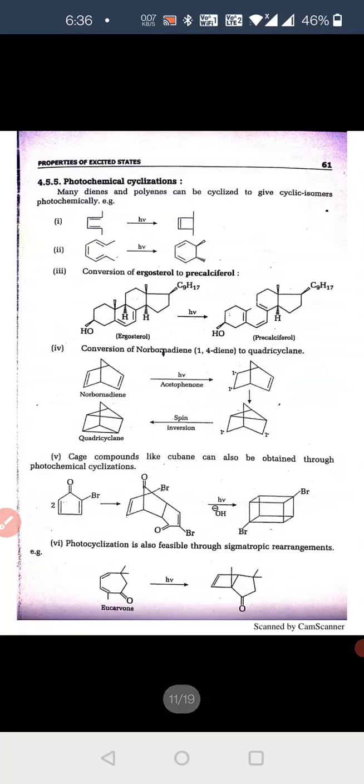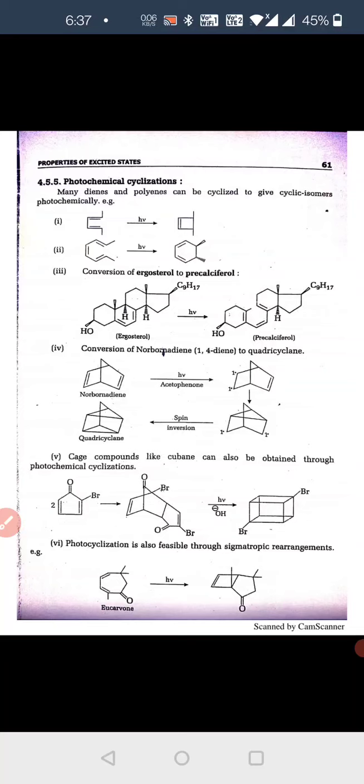Now, our next topic is photochemical cyclization. Many dienes and polyenes can be cyclized to give cyclic isomers photochemically. That is this compound, cyclobutene. This is the olefin, and it forms a cyclic compound by photolysis.